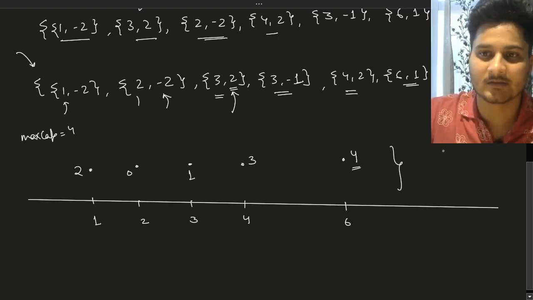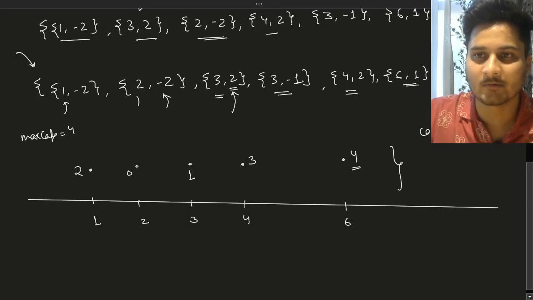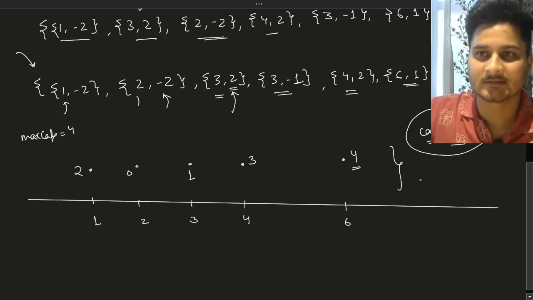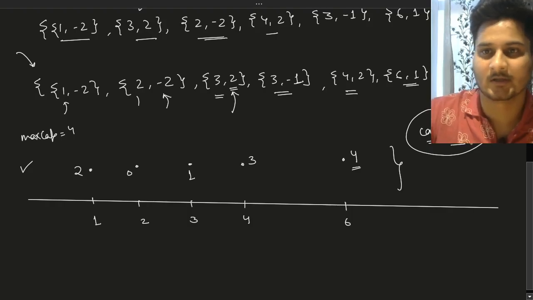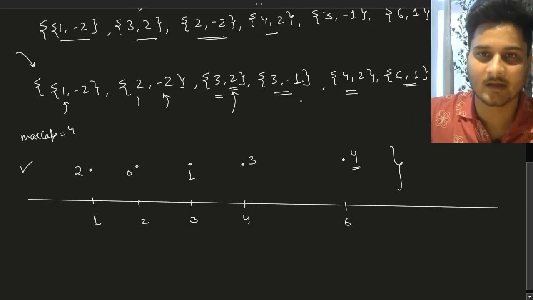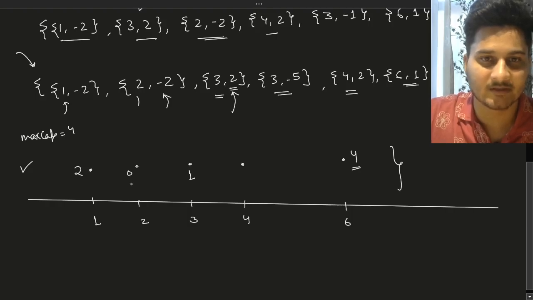So in this example we see that at no given time your capacity was negative, and thus this arrangement is possible. Let's say at t equals to 3, this would have been like minus 5. So at t equals to 0, our capacity was 0.